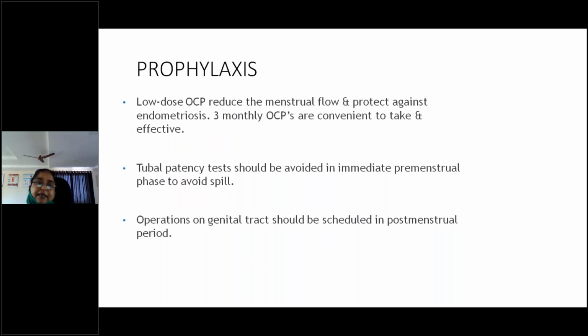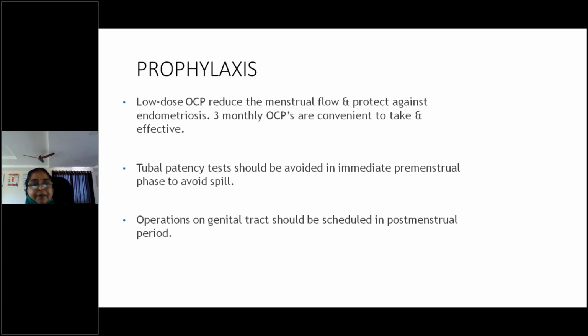And finally is the prophylaxis. If there is a family history of endometriosis, always ask them to conceive immediately. There is no need for postponement of conception. Number 2, low dose OC pills reduce the menstrual flow and protect against endometriosis.